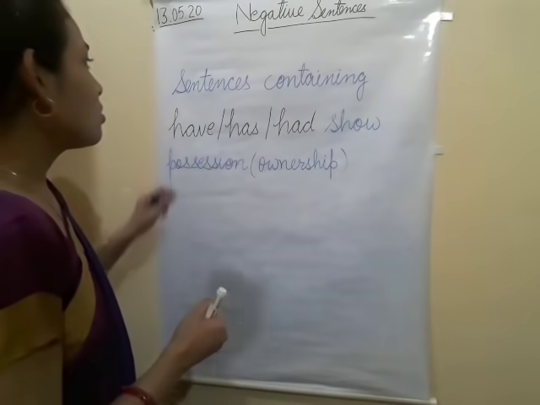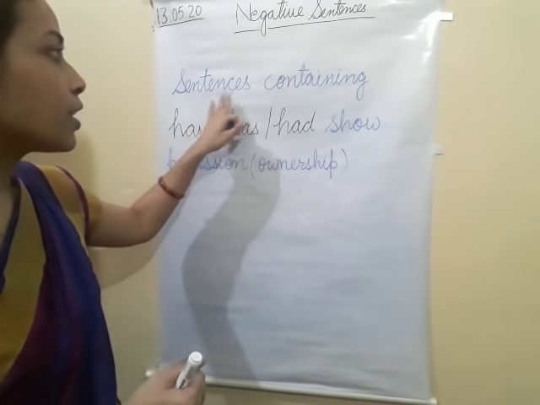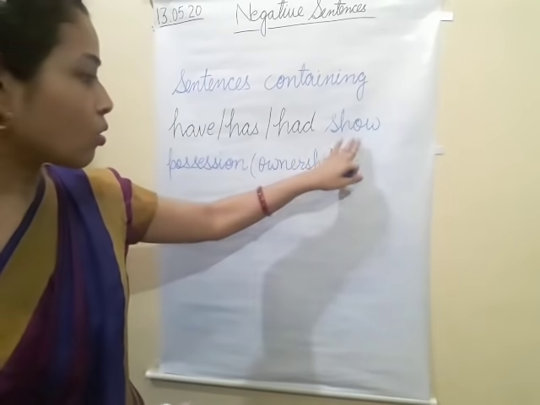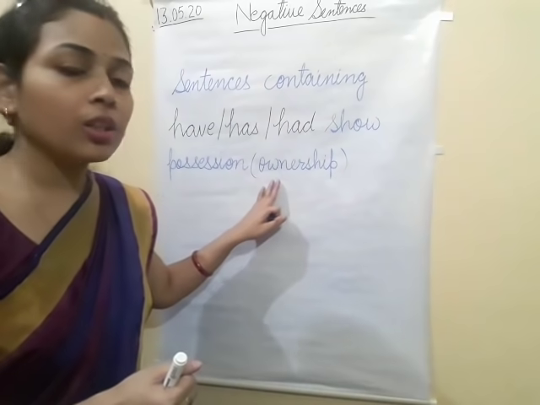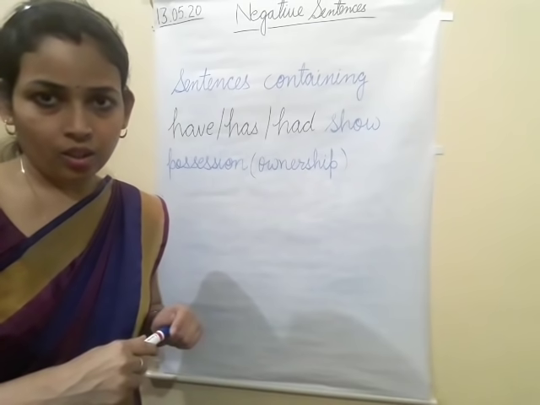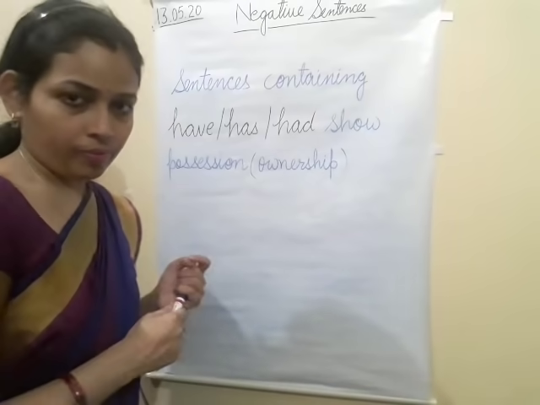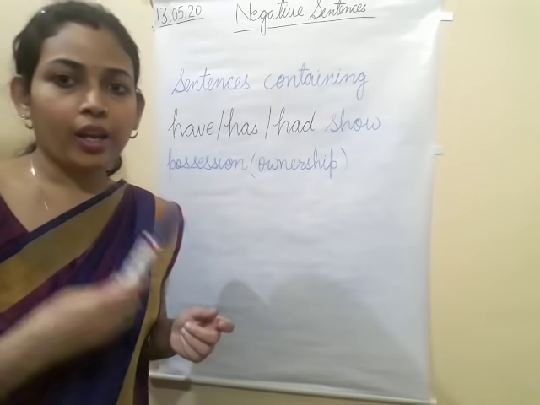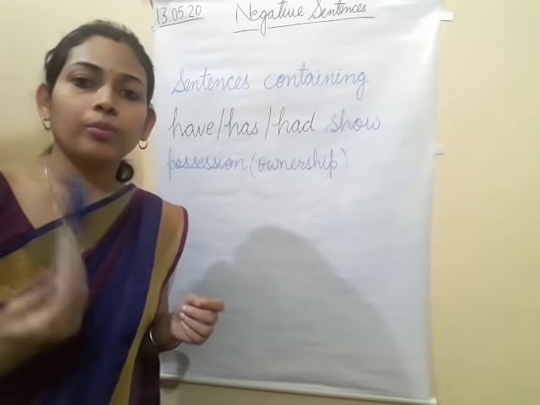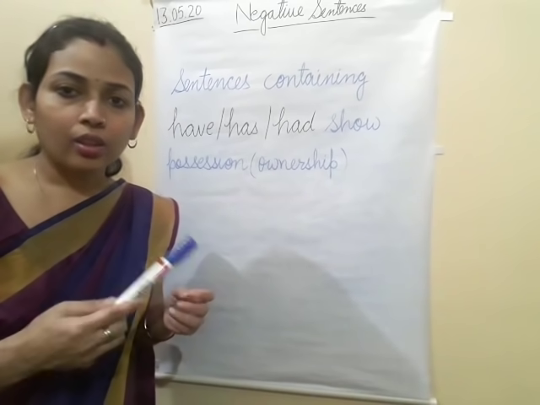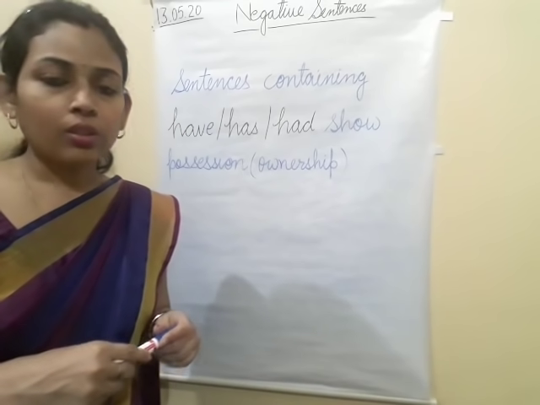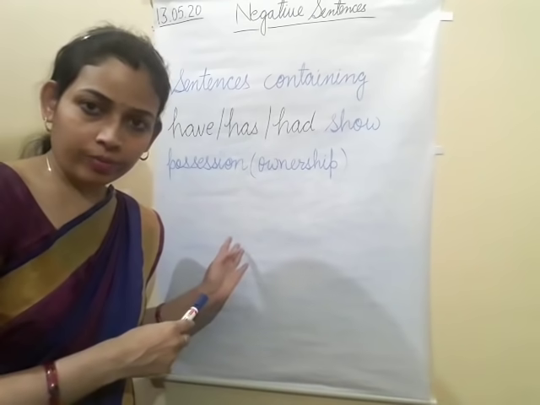So I have written here sentences containing have, has, had. They show possession, it means ownership. For example, I have the pen, or she has a car. That car belongs to her.